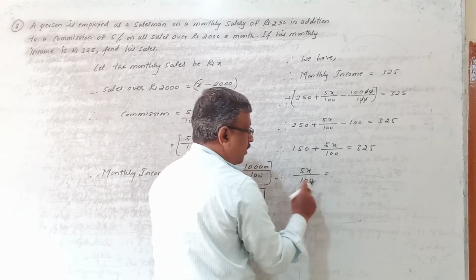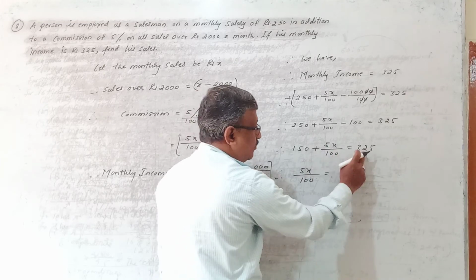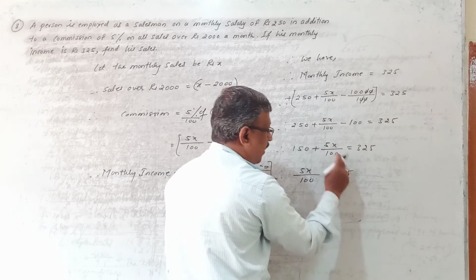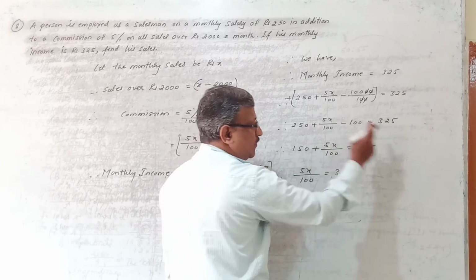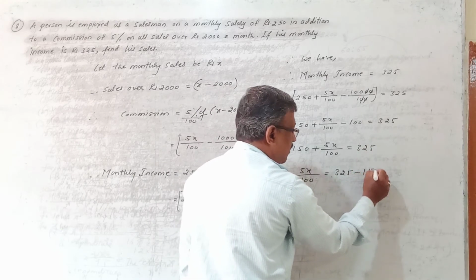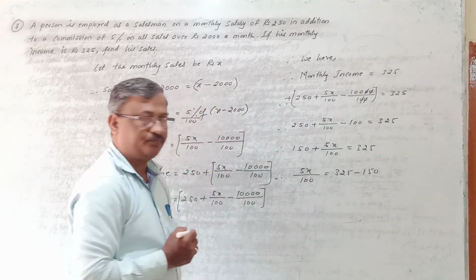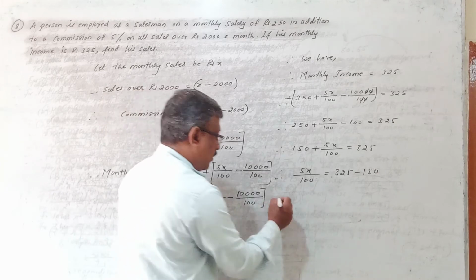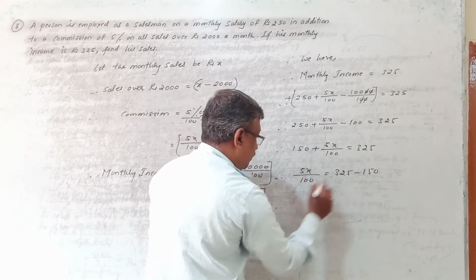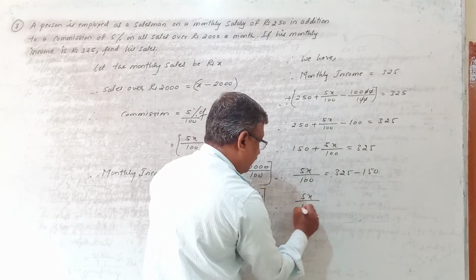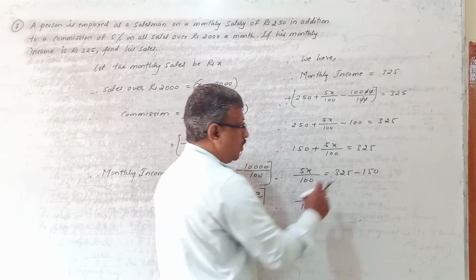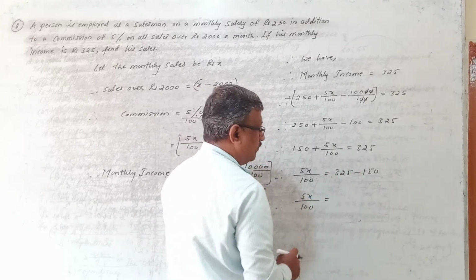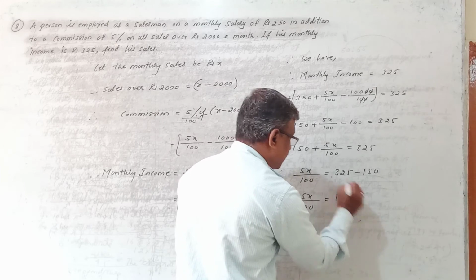This is equal to 325, and now you transfer this to this side. It becomes minus 150. So 5x divided by 100 equals 325 minus 150. So you get 175.